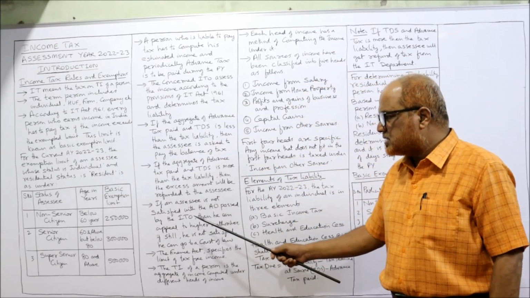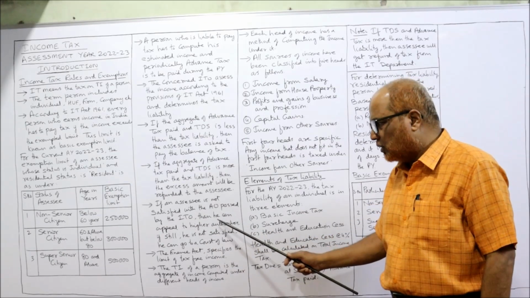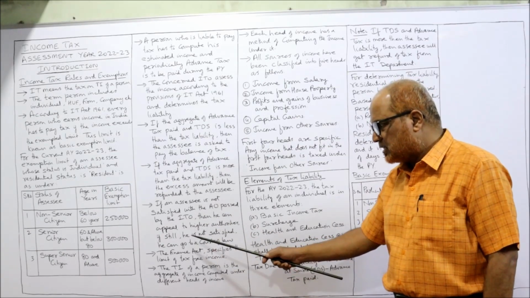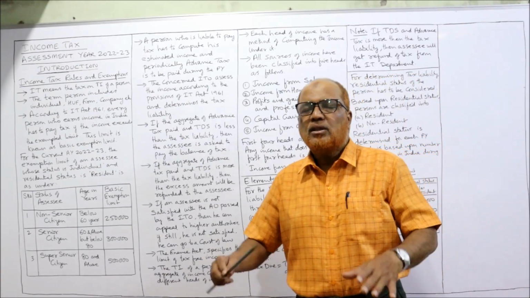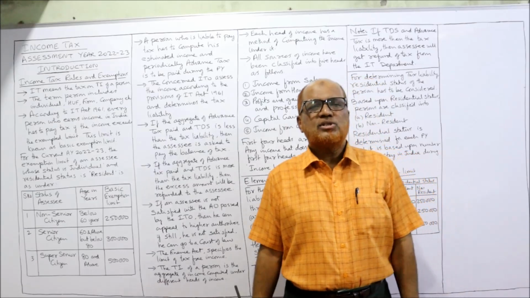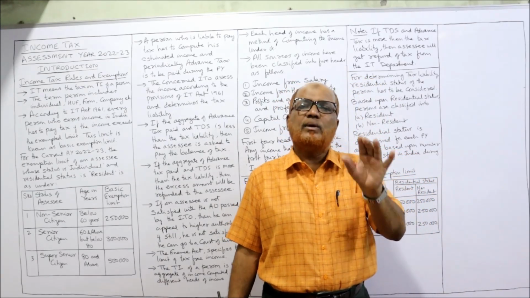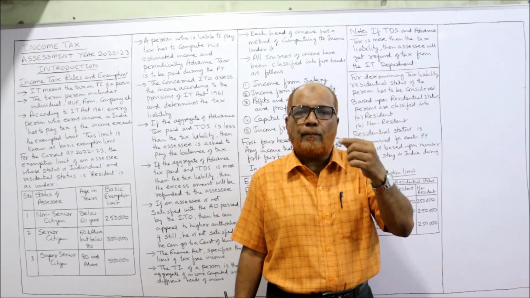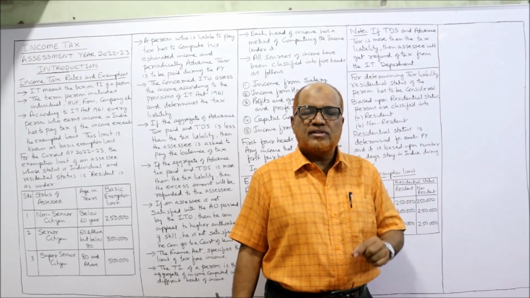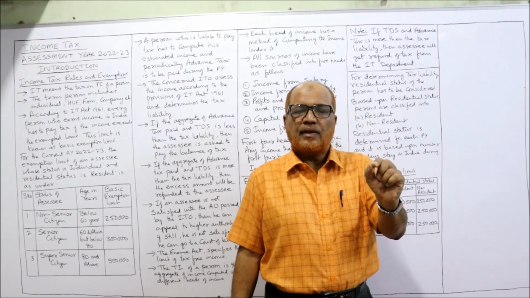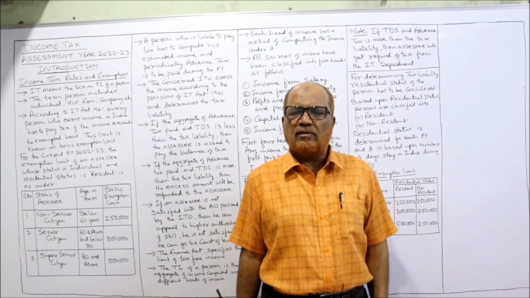Then if an assessee is not satisfied with the assessment order passed by the ITO, then he can appeal to higher authorities. If still he is not satisfied, he can go to a court of law. The procedure in India is, if an assessee is not satisfied with the assessment order passed by the income tax officer, suppose the income tax officer has passed an assessment order that my tax liability comes to 80,000, I will fight.